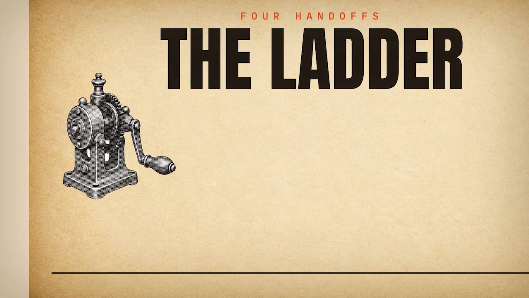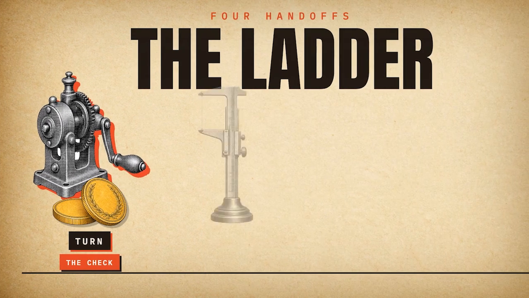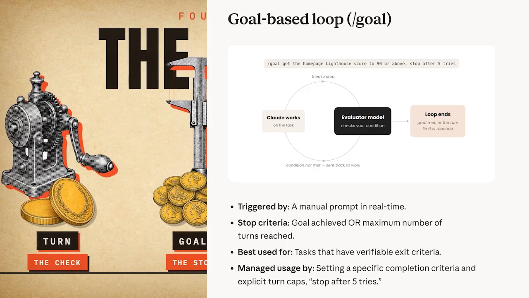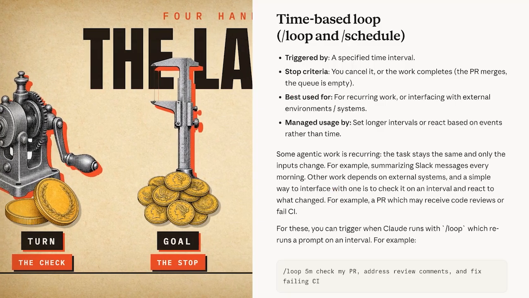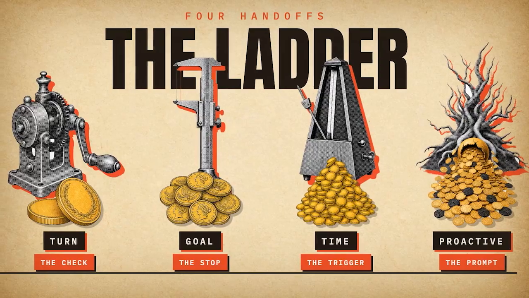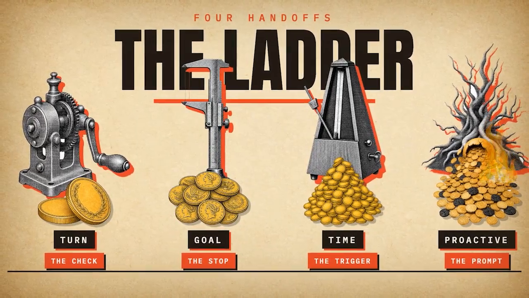Turn-based. That's every prompt you've ever sent. You hand off the check, the agent verifies its own work. Goal-based. You hand off the stop. It decides when it's done against a finish line you wrote. Time-based, you hand off the trigger. You don't even start the work anymore. Proactive, you hand off the prompt itself. The work finds the agent. The check, the stop, the trigger, the prompt. 4 handoffs. And here's what the hype keeps missing. Every handoff you climb multiplies what the loop can do and what it can spend. Keep that trade-off in your head because it will be very important.